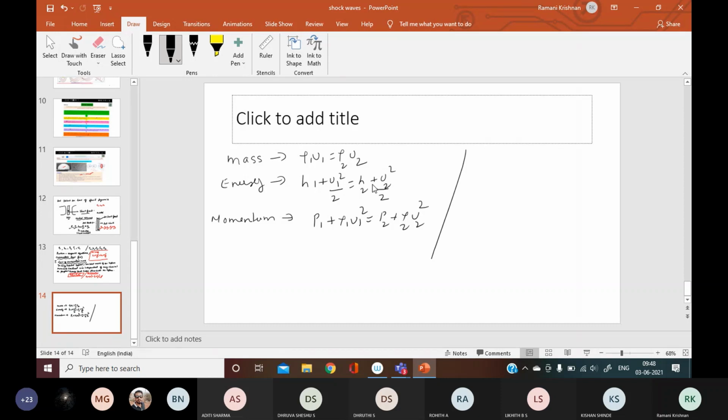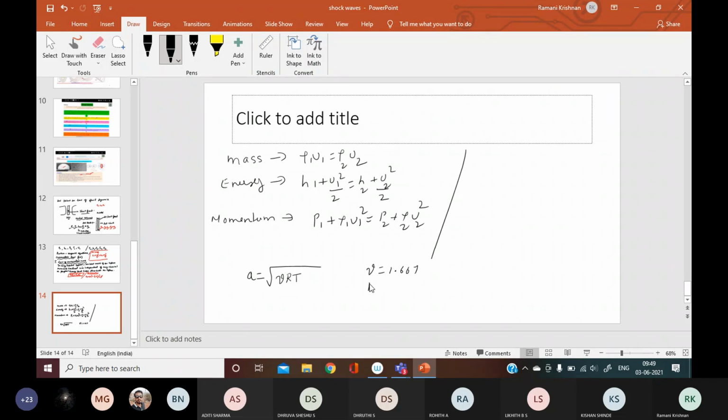Students, I'm just going to wind up. Before that, a very simple numerical. You remember what is A in Mach number? A is the velocity of sound, A is equal to root of gamma R T. Gamma is given as 1.667.